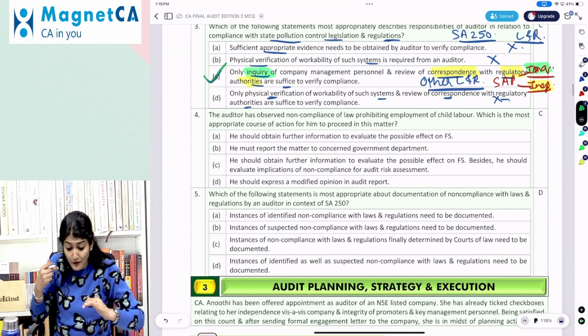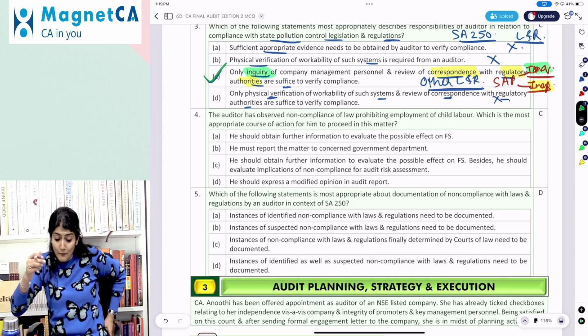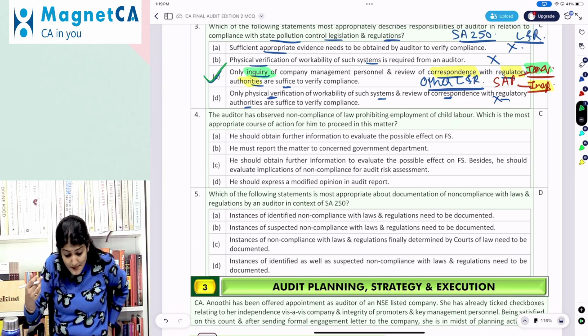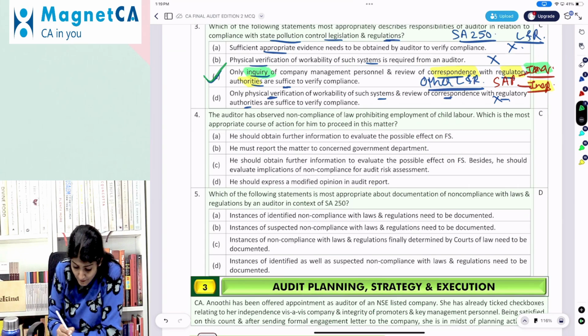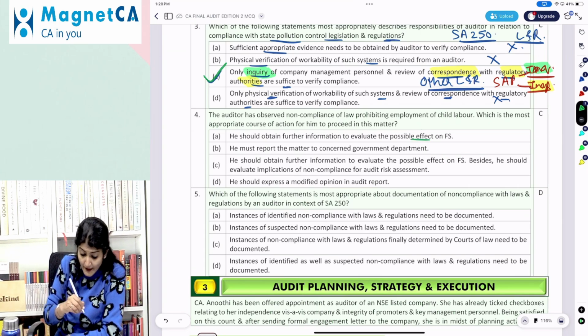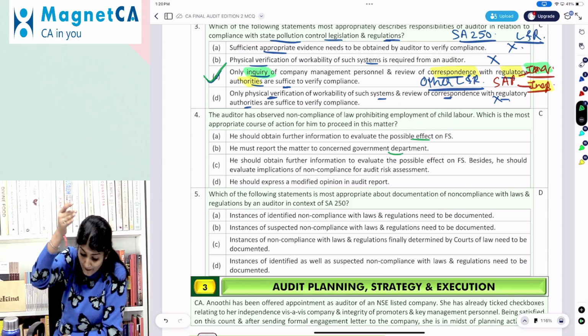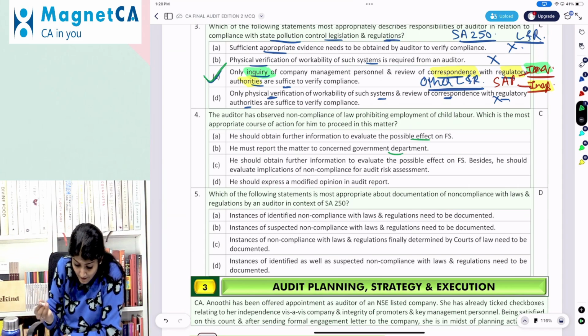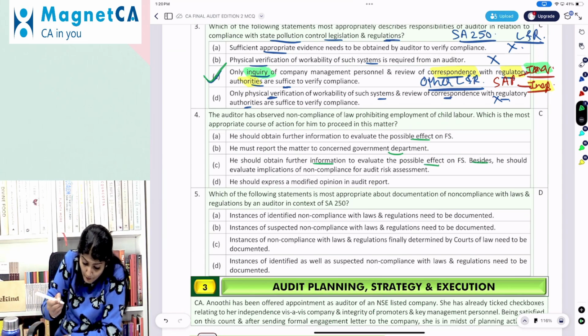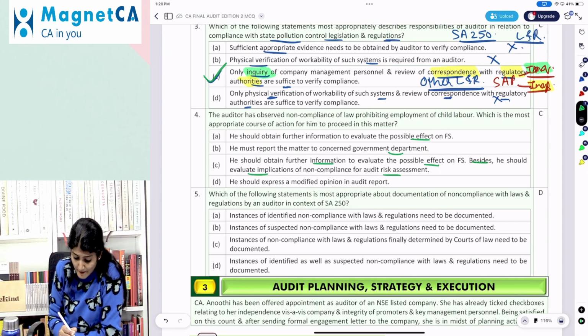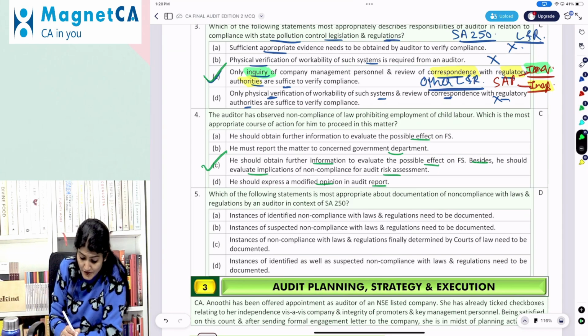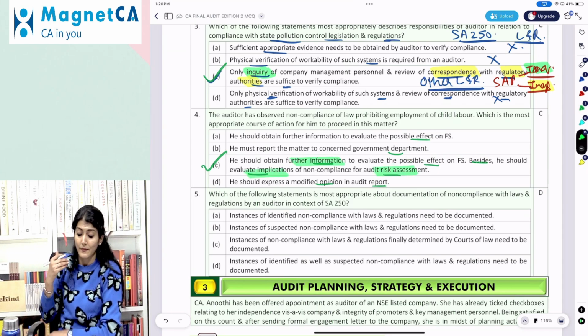The auditor has observed non-compliance of a law prohibiting employment of child labor. Which is the most appropriate course of action for him to proceed in this matter? He should obtain further information to evaluate the possible effect. He must report the matter to the concerned government department. He should obtain further information to evaluate the possible effect. Besides, he should also evaluate the implications of the non-compliance for the audit risk assessment. He should express a modified opinion. No. So he should obtain the further information and also check the implications of the non-compliance on the audit risk assessment.